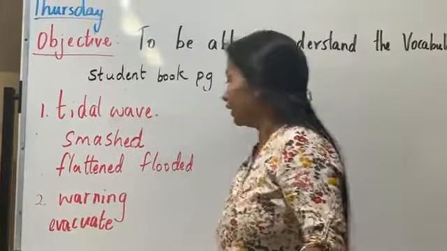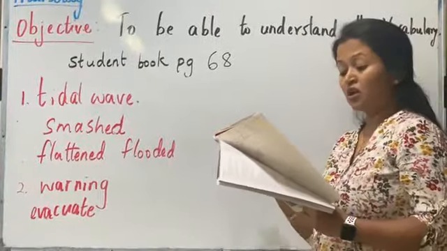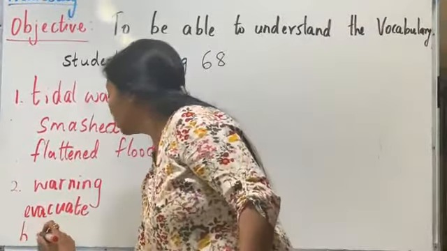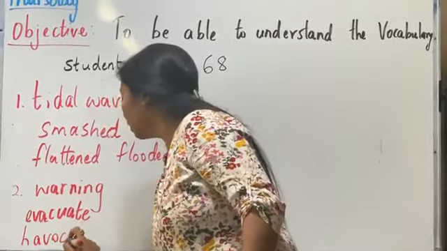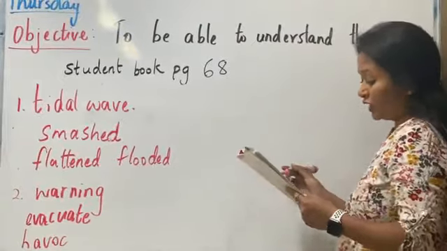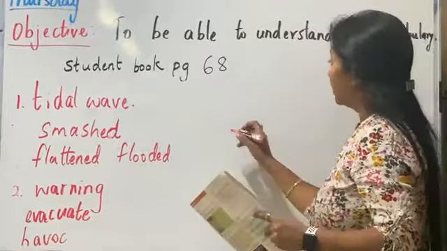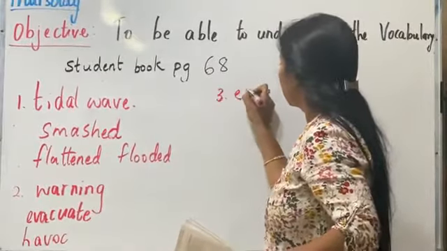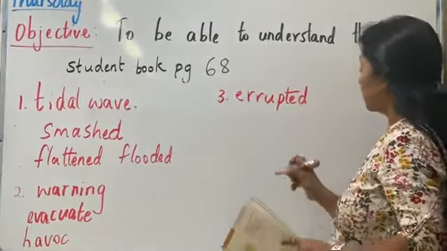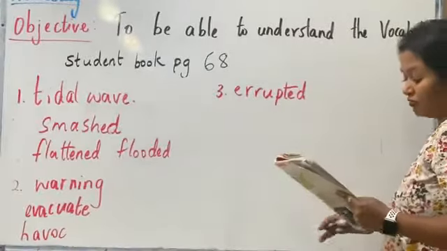And we have the next one is, however, there was a lot of confusion and all the cars on the road caused a havoc on the bridge, right? Havoc. Okay. Now we go on to the third one. When the volcano Krakatau in Indonesia erupted. Follow the words in the box, okay? Erupted is coming out by force, okay?